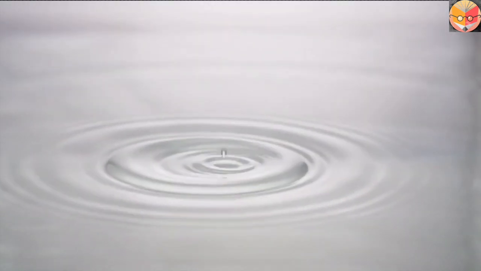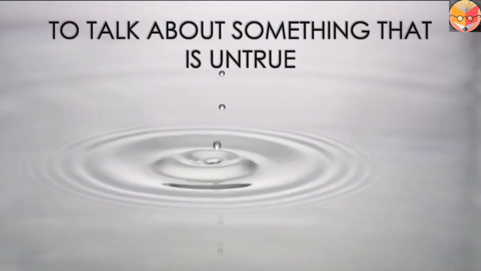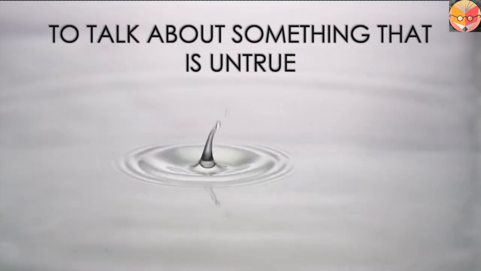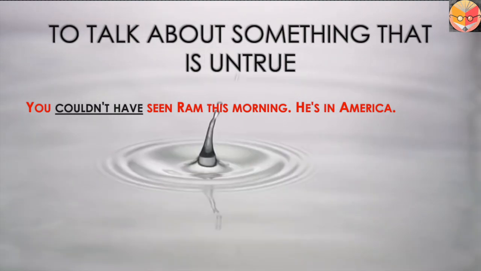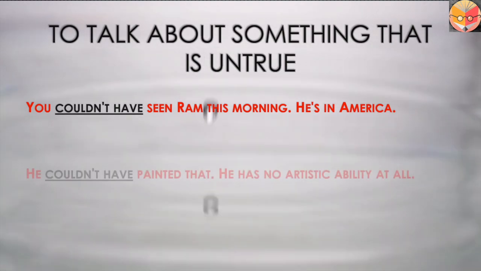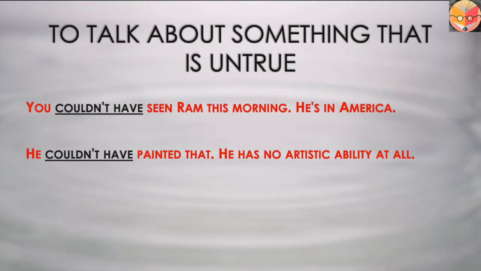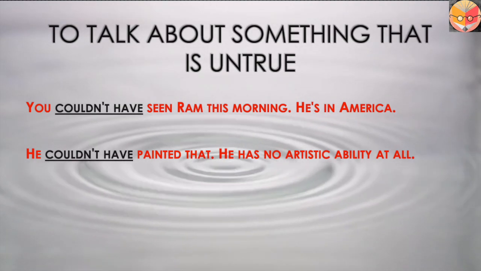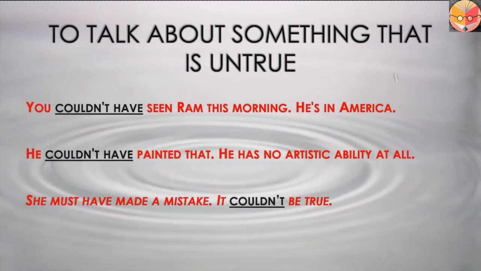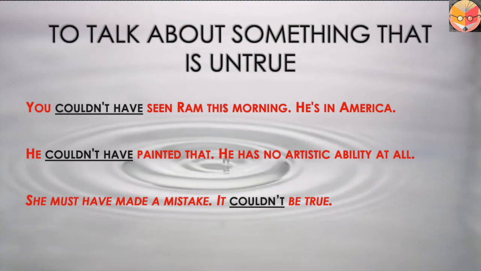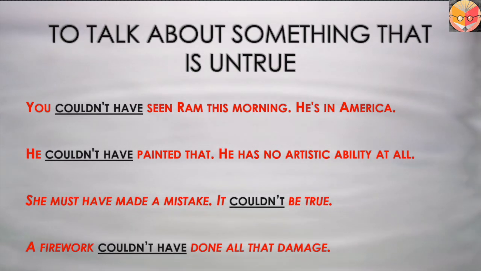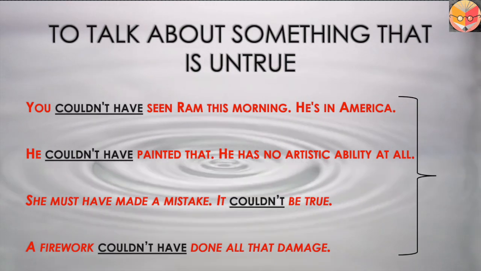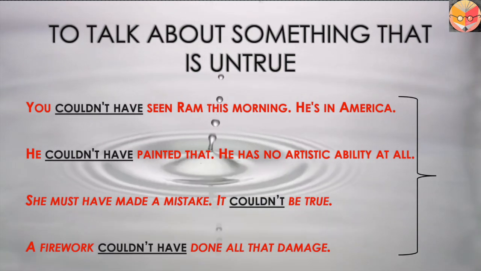Could is also used to talk about something that is untrue. For example, you couldn't have seen Ram this morning. He is in America. He couldn't have painted that. He has no artistic ability at all. She must have made a mistake. It couldn't be true. A firework couldn't have done all that damage. In all these sentences, I am talking about situations that are not true.